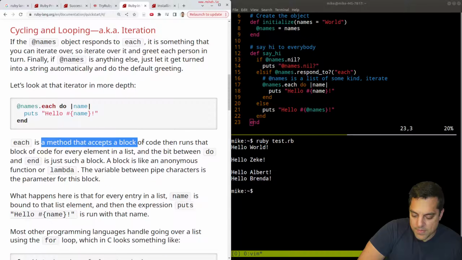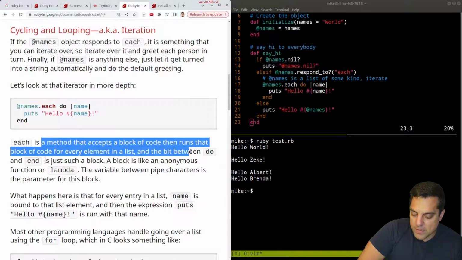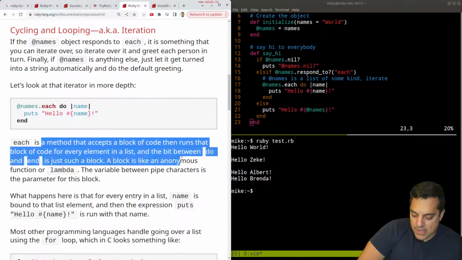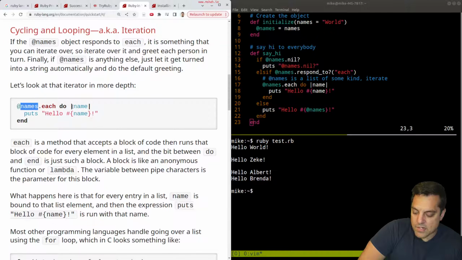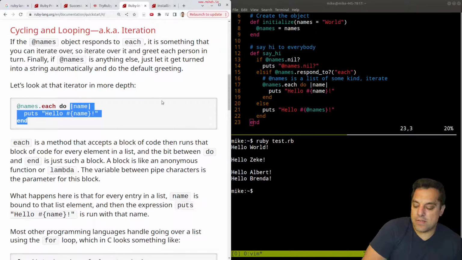Each is a method that accepts a block of code, then runs that block of code for every element in the list, and the bit between do and end. Okay, so that's this part here. Is such a block. A block is like an anonymous function or lambda. The variable between pipe characters is the parameter for that block. Okay, yeah, so these are the parameters. And I imagine, again, that we're just grabbing one of them for this particular object. That's pretty clean. That's interesting to think of it like a lambda.